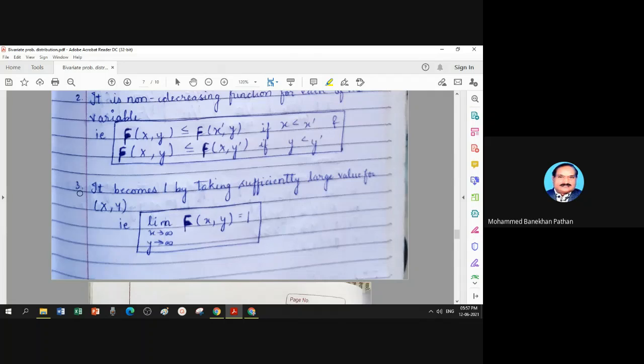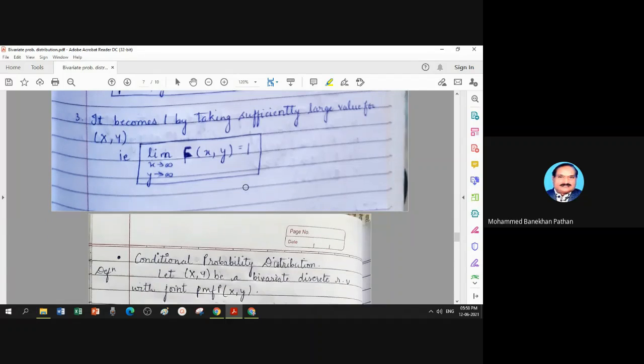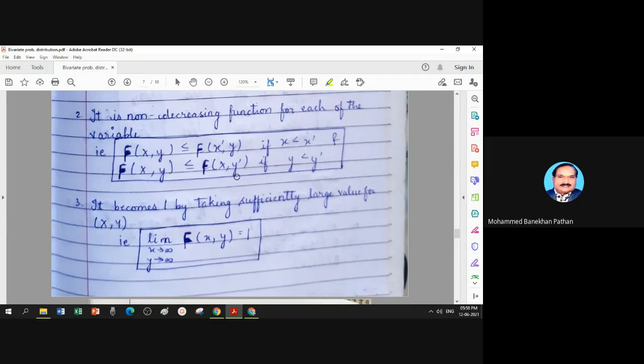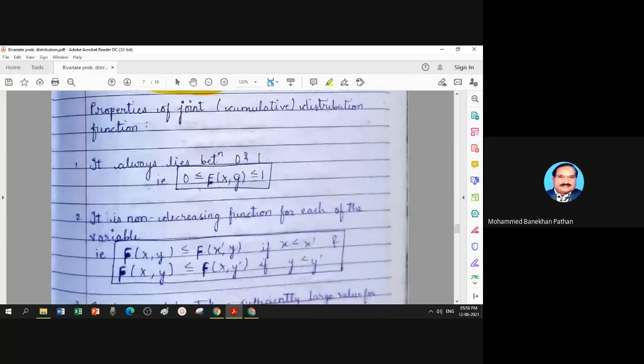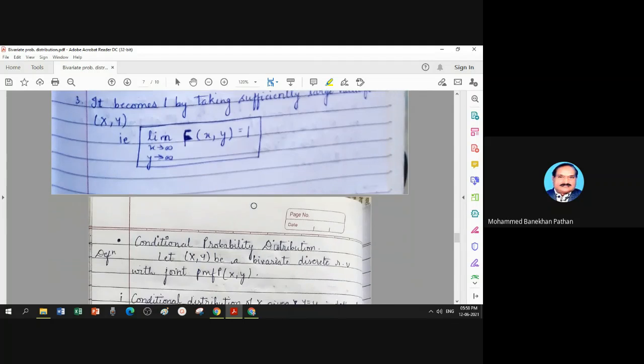So property number 4 is limit x tends to minus infinity, y tends to minus infinity, F(x, y) equal to 0. So those are the properties of the joint distribution function for two variables. Totally 4 properties. Here I wrote only 3. The fourth one is missing, that I told you: sufficiently small value. That means at the point minus infinity, the answer is 0.